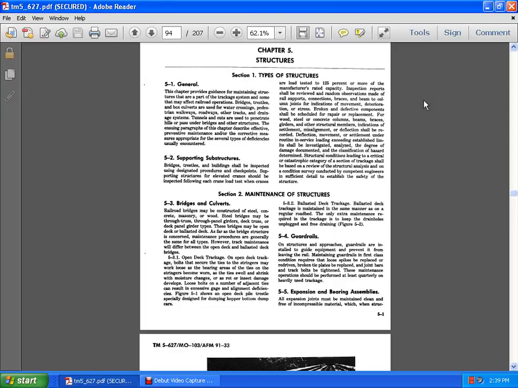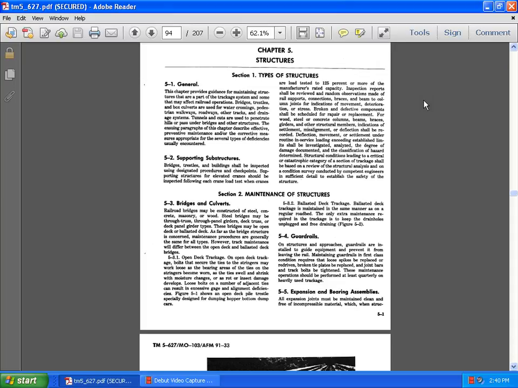Members indicating settlement, misalignment, or deflection shall be recorded. Deflection, movement, or settlement under routine or surface loading exceeding established limits shall be investigated and analyzed. Degrees of damage, documentation, classification of hazard, and determination of structural conditions leading to a critical or catastrophic category of a section of trackage shall be based on a structural analysis, with any survey conducted by competent engineers in sufficient detail to establish structural safety.